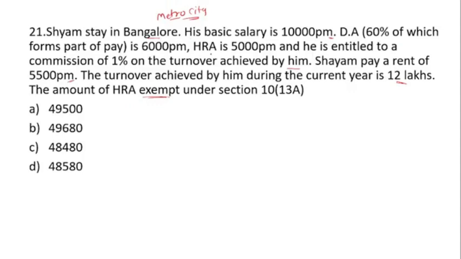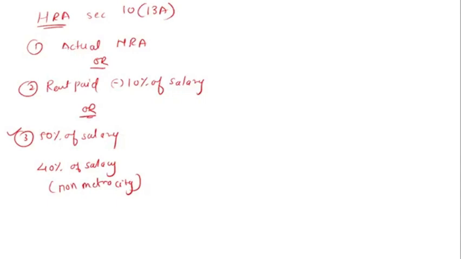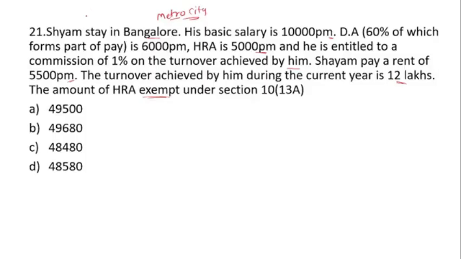Here you can see that HRA is 5,000 per annum, so 5,000 multiplied by 12. So what is the amount? That is 60,000. Okay, got it? Then rent paid, how much rent has he paid? He paid 5,500. See here, Sham paid a rent of 5,500 per month.